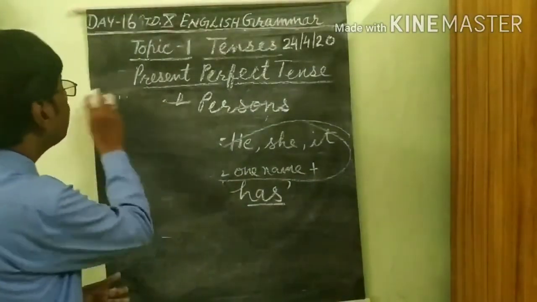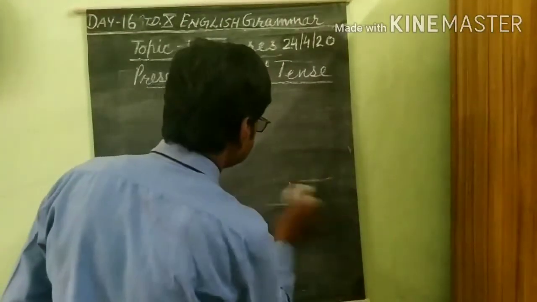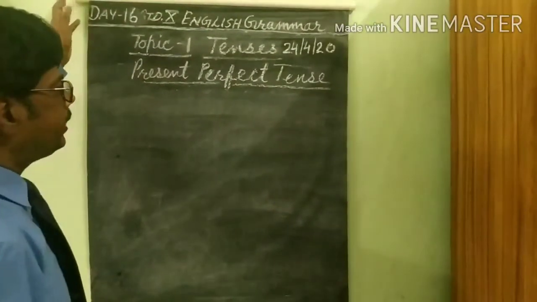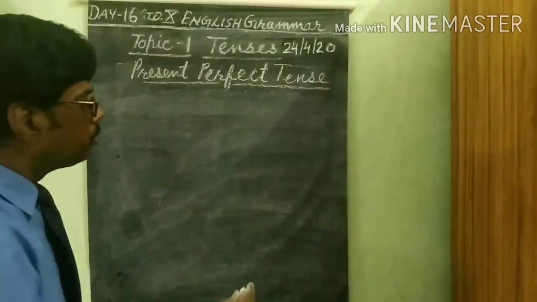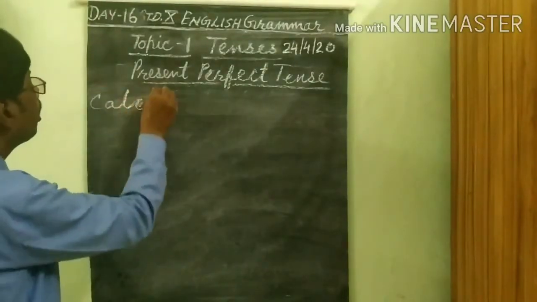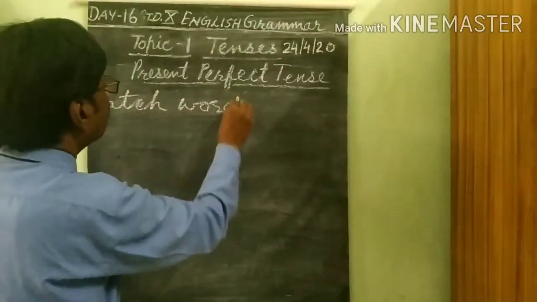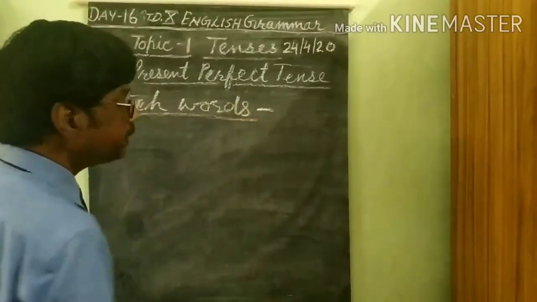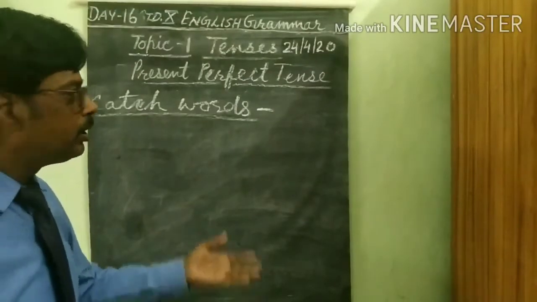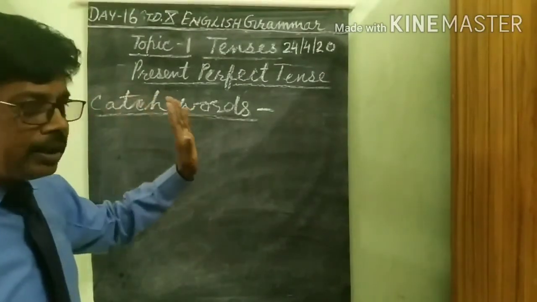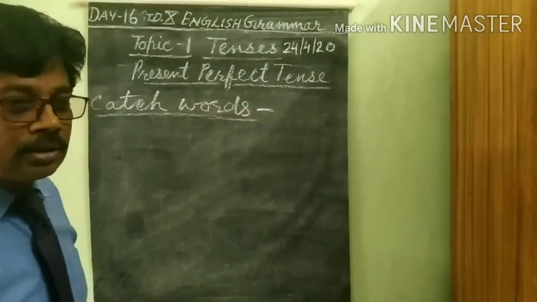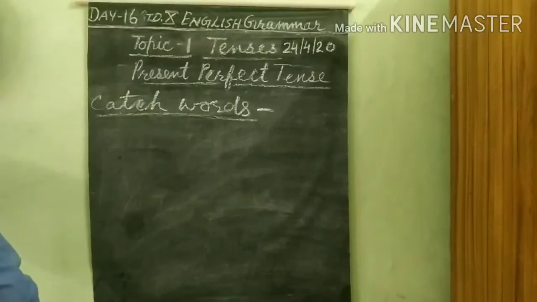Now, its catchwords. We can identify this tense with the help of these catchwords. Catchwords means identifying words; with their help we can understand, or recognize, the present perfect tense.